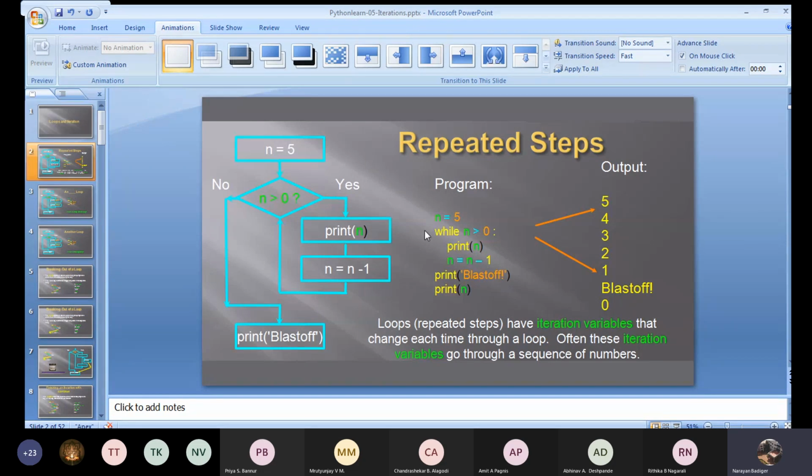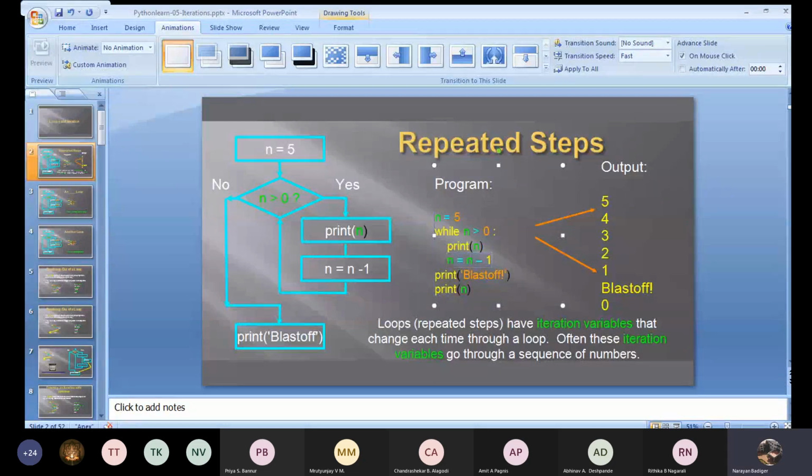For example, n is equal to 5. While n is greater than 0: 5 greater than 0 is true, so it comes inside and 5 will be printed. Next, immediately I am decrementing, which means I'm changing the value of this variable. Now what happens?